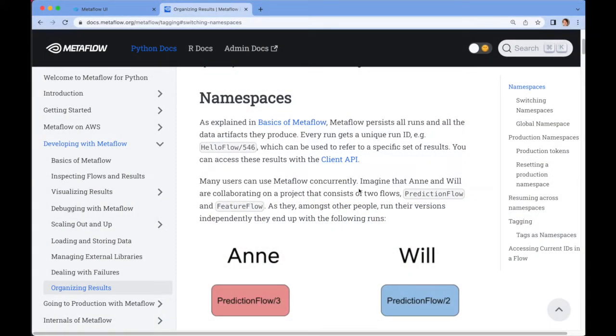From the last two examples, you may have got an impression that tags are mainly a feature for the UI, mainly a cosmetic feature that users can use to organize their work and find the information they are looking for. And that's certainly not incorrect, but there's also a deeper meaning to tags in the world of Metaflow. And that's intimately related to the concept of namespaces.